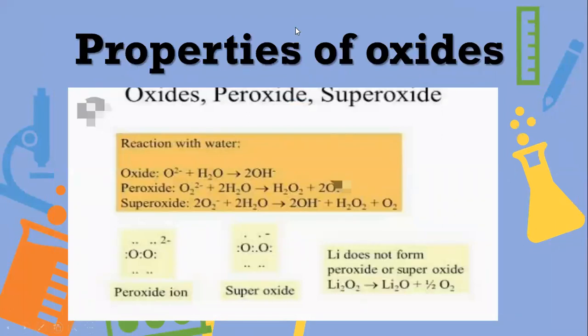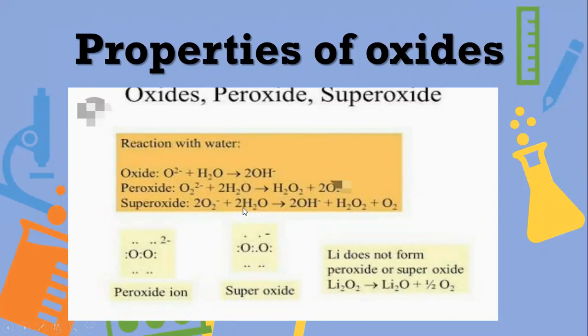Now come to study how these oxides react with water one by one. Normal oxide reacts with water to give hydroxide ions. Peroxide ion reacts with water molecules to give you hydrogen peroxide and oxygen molecule O2.